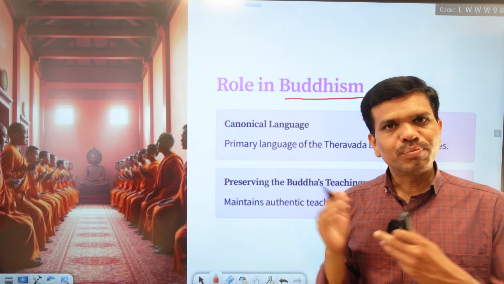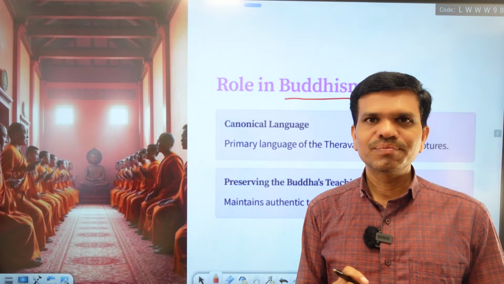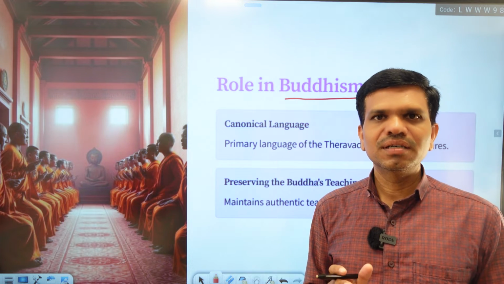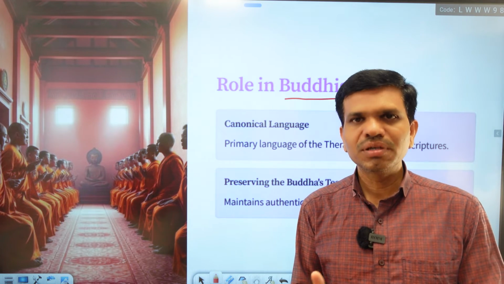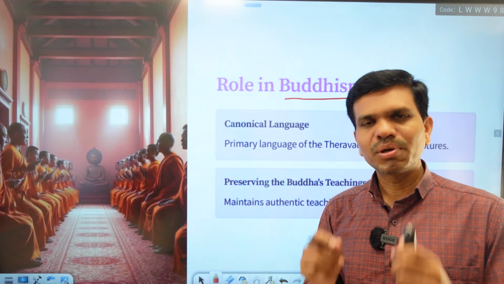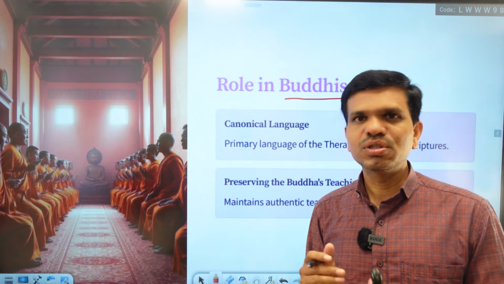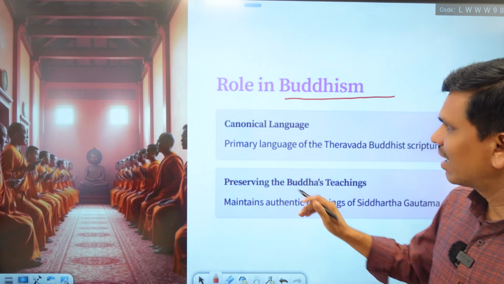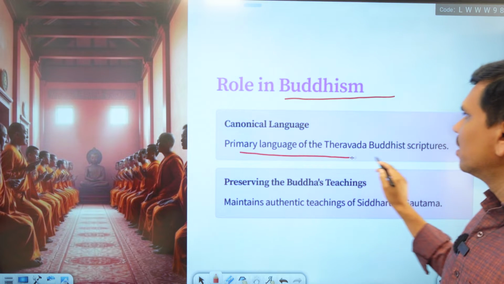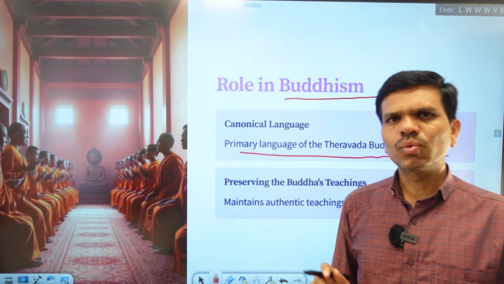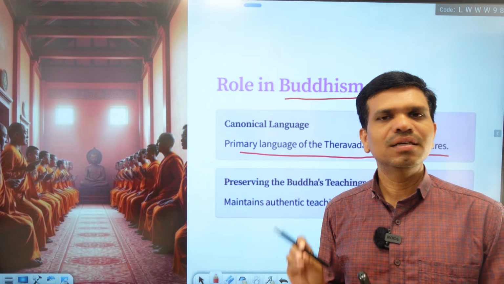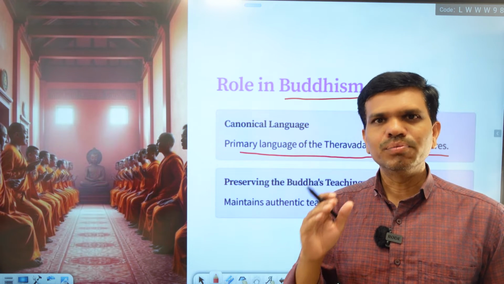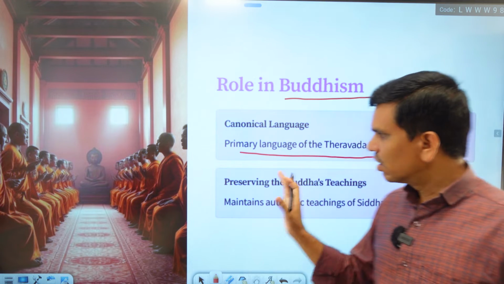Then let's talk about the role in Buddhism. Pali is a liturgical language of Buddhism. Liturgical means a language in which religious texts are composed or written, and which is used for worship in a particular religion. For example, Pali is used as a language of worship in Buddhism. So the role of Pali in Buddhism is very significant, as it is a canonical language, the primary language of the Theravada Buddhist scriptures. Whatever scriptures you find in Buddhism, we find them in Pali. Pali is the major language in which we find many religious texts of Buddhism.